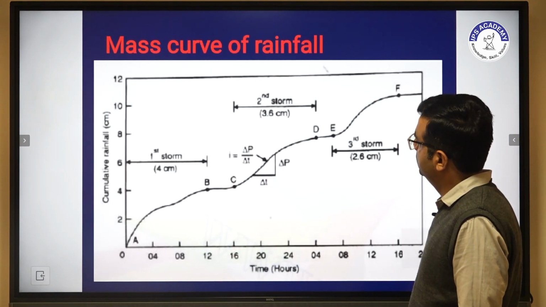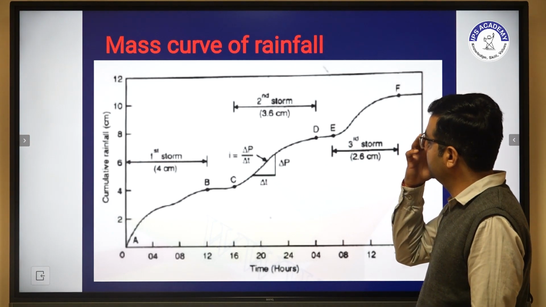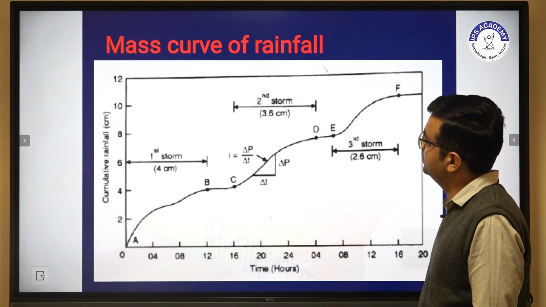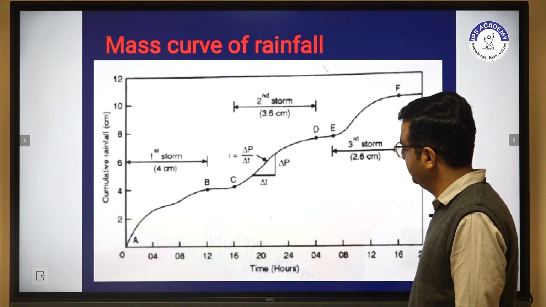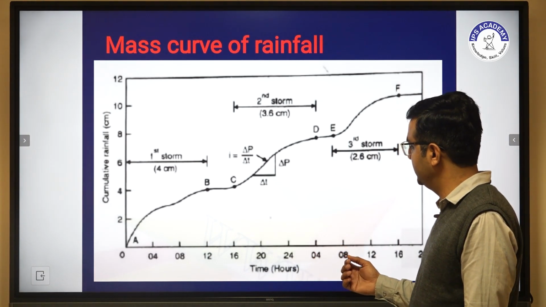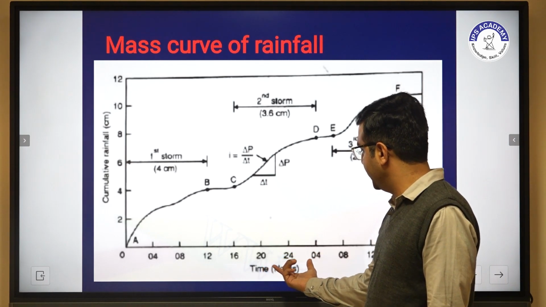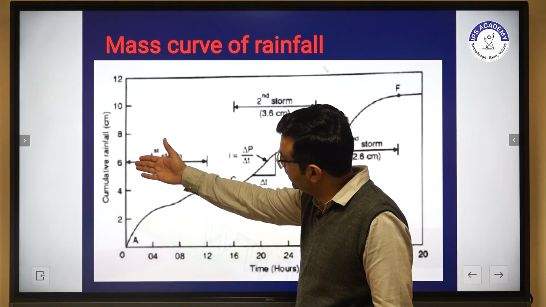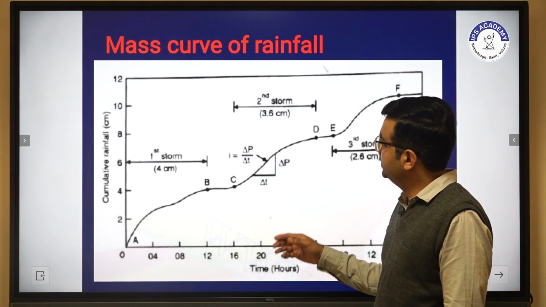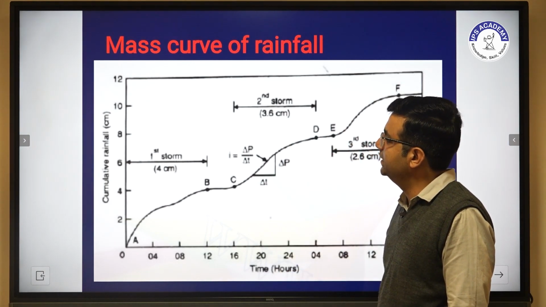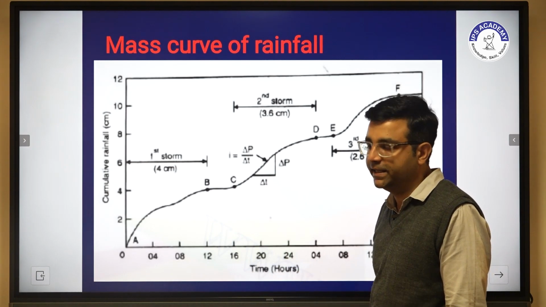Now this is one of the methods for presentation of rainfall, which is the mass curve of rainfall. From the graph we can see time on the x-axis and cumulative rainfall on the y-axis. This type of mass curve is generally obtained from rain gauges.